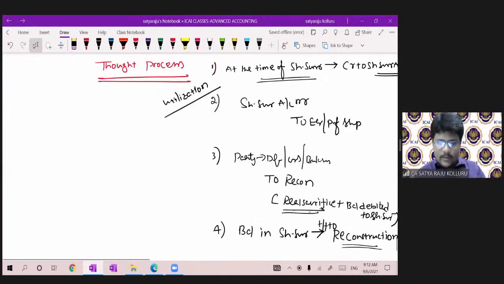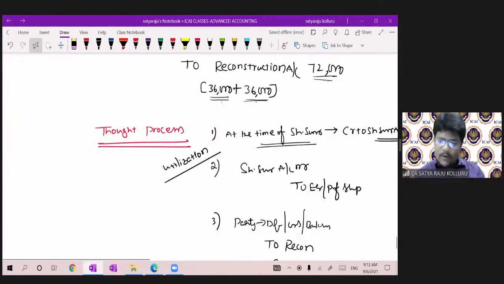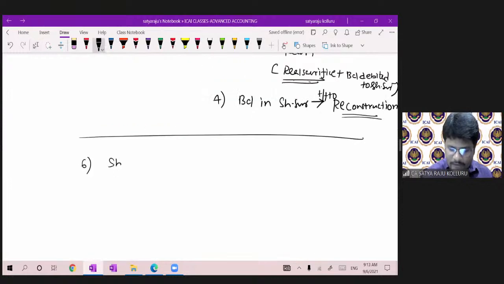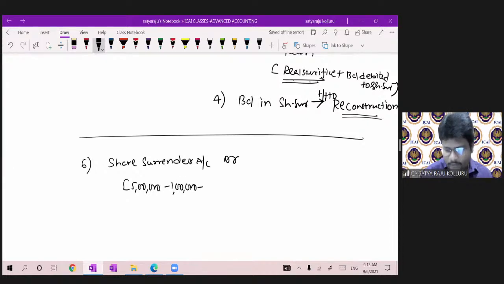So let me continue the main problem up to entry number 5. Now let me write entry number 6: balance in share surrender transferred to reconstruction account. Share surrender account debit. In opening, 5 lakhs is there. For debenture holders, 1 lakh in the form of preference shares issued. 36,000 to the trade payables issued. The remaining amount, 3,64,000, make it transfer to the reconstruction account, guys.